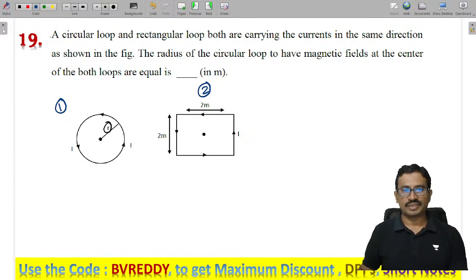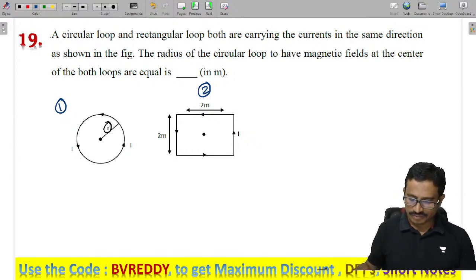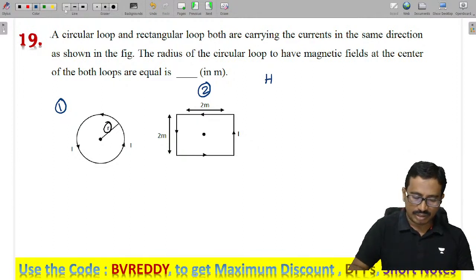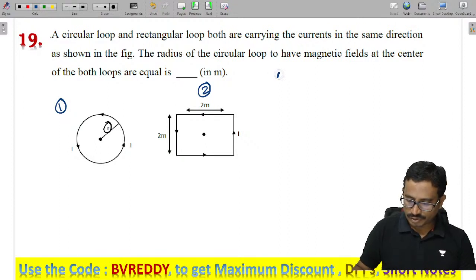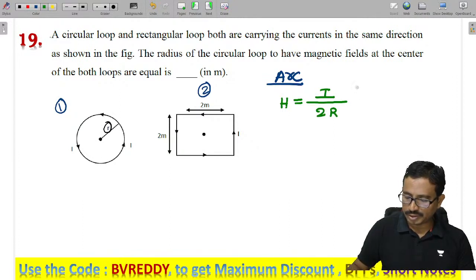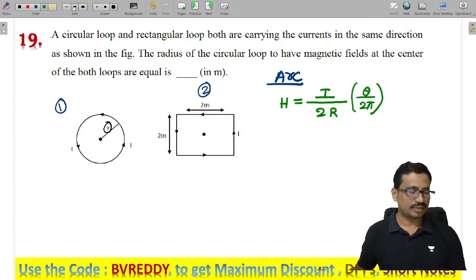So the theory is not covered. The magnetic field because of a circular section, remember this formula: H for the circular arc at the center is given as I by 2r into theta by 2 pi. This is the magnetic field due to the circular arc.